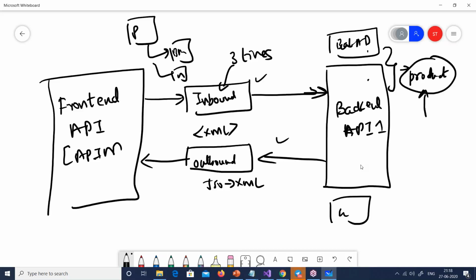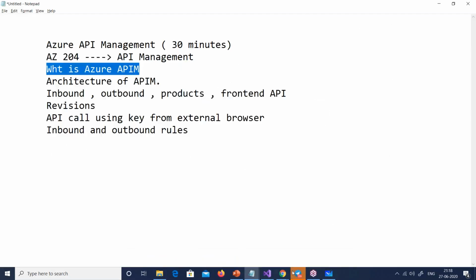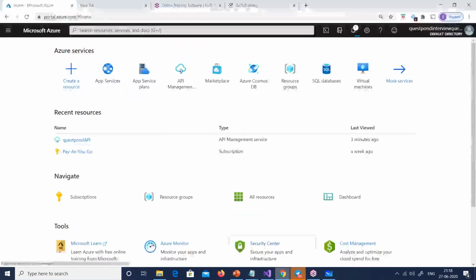So just remember these words: front-end API, inbound rules, outbound rules, products, and backend API. Whenever I say backend API, it means our API. Whenever I say front-end API, it means the API provided by APIM. Okay, now let's go back.